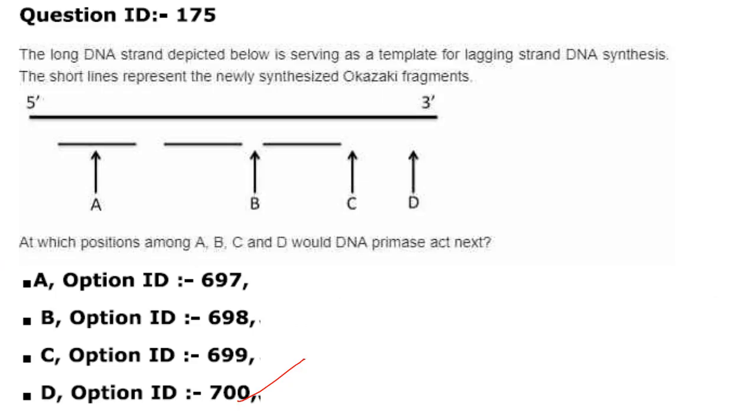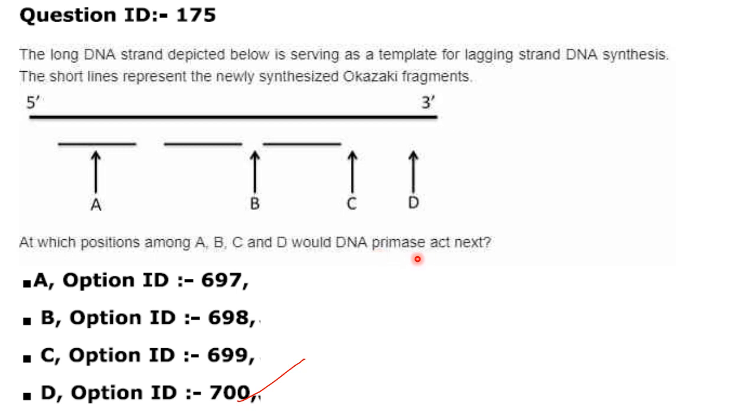Then next one. The long DNA strand depicted below is serving as template for lagging strand DNA synthesis. Short lines represent the newly synthesized Okazaki fragments. At which position among A, B, C, D would DNA primase act next?